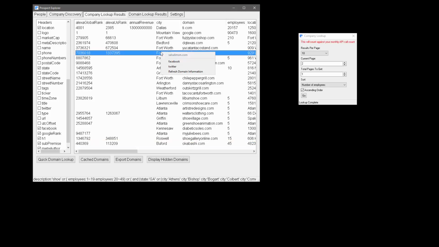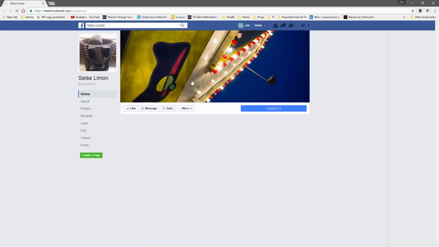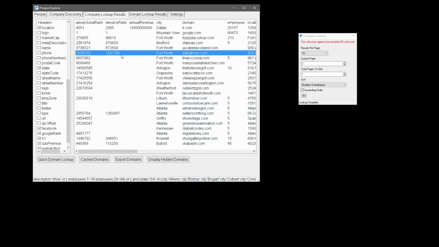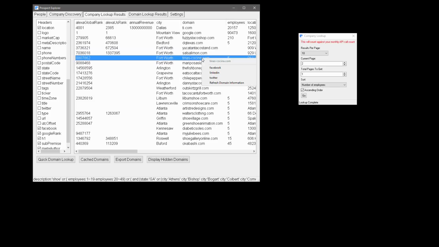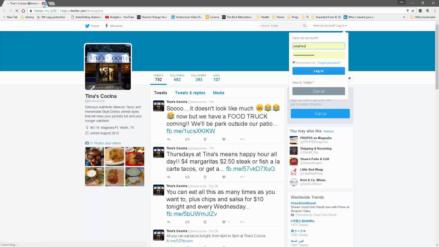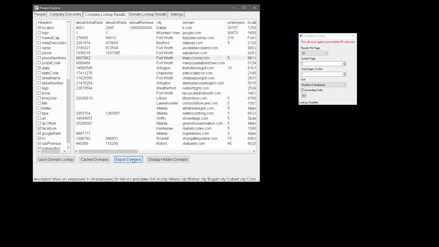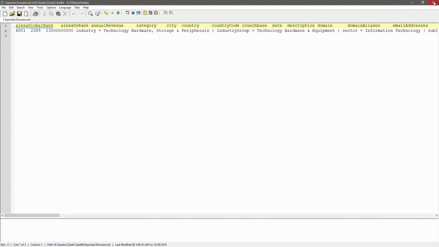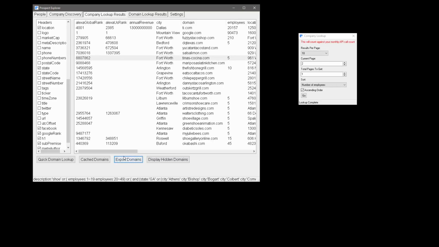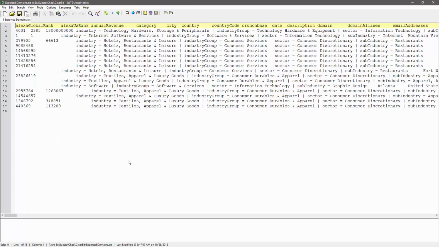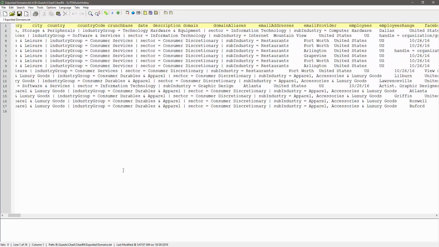You can also right-click, and if they have a Facebook page, it will navigate to it for you, so you can make sure that's the company you're thinking about. If they have a Twitter account, it would do that too. So this guy has a Twitter. I'll pull that up. It's a convenient way, but really what you want to do is export the data. It looks like I exported just domains. I don't think I have to highlight them all. Oh, apparently I can pick and choose which ones. I didn't realize that.